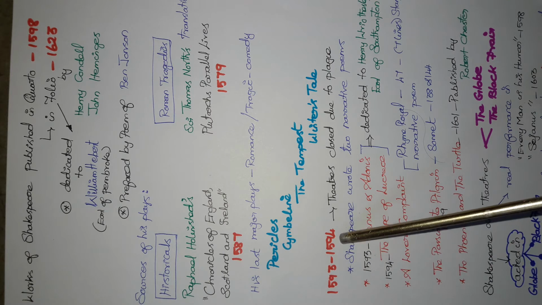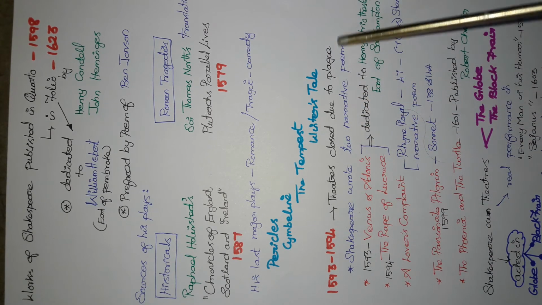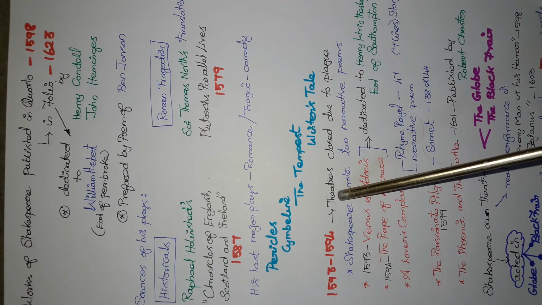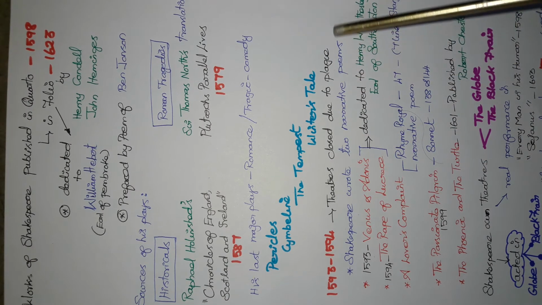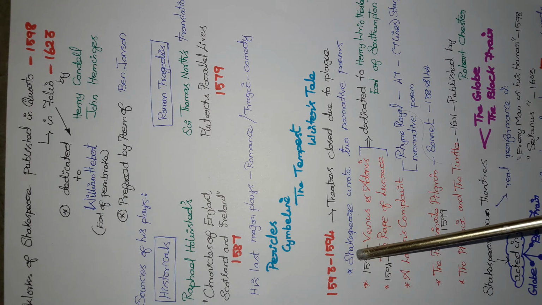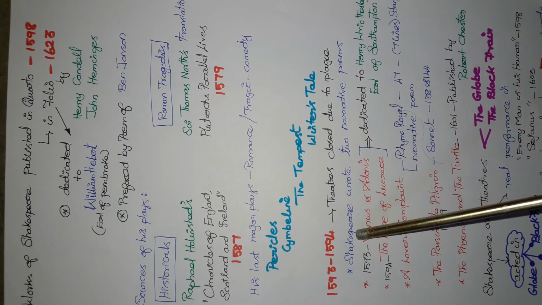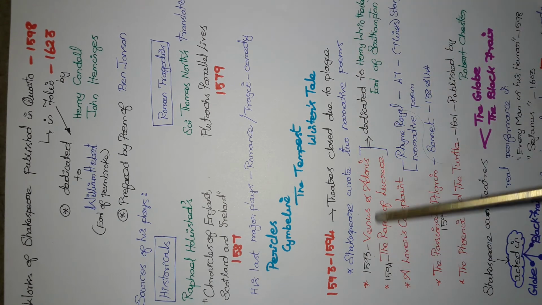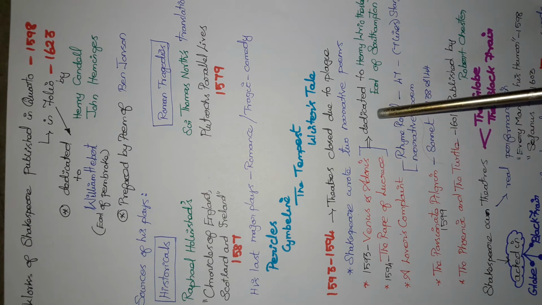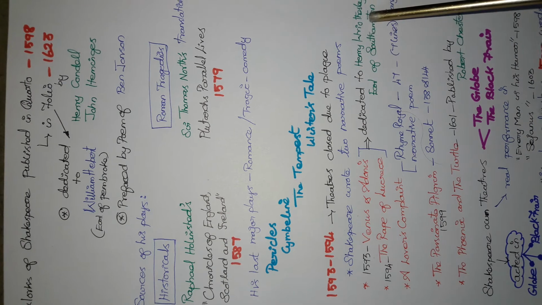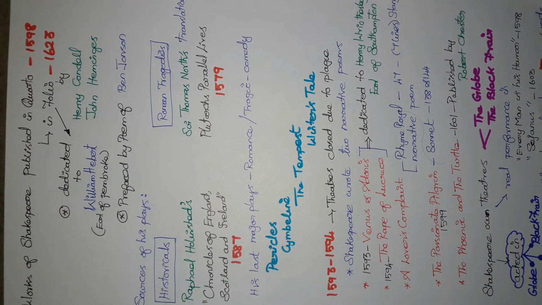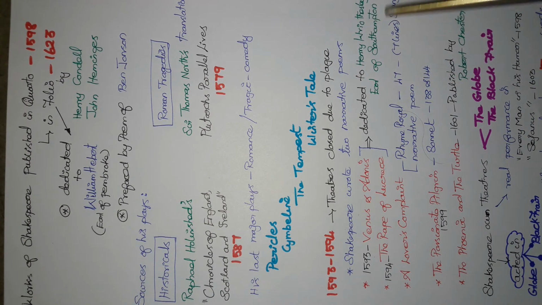During 1593 to 1594, the theatres were closed due to plague. As we all know, the Black Death had nearly swept away one third of the British Kingdom. During that time, Shakespeare wrote many poems. Among them, he wrote two narrative poems, Venus and Adonis and The Rape of Lucrece. Both were dedicated to Henry Wriothesley, the Earl of Southampton.